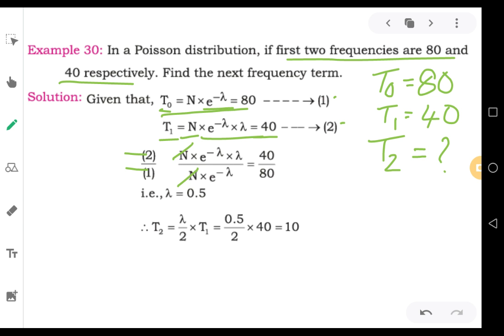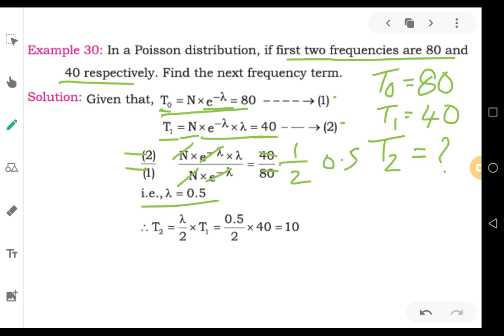And e to the power of minus lambda is there in the numerator, and also one more e to the power of minus lambda is there in the denominator. Both just get cancelled by themselves. What is the leftover? Only lambda is there. Then you have 40 divided by 80. 40s are 80, 40 twos are 80, so it is 1 by 2, or you can take it as 0.5. So after solving this, you are getting lambda equal to 0.5.